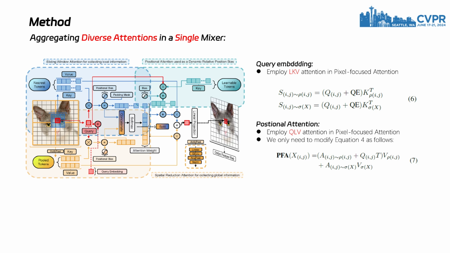To integrate QLV attention into pixel-focused attention, we introduce a set of learnable tokens in each attention head, allowing these tokens to interact with queries to obtain additional dynamic position bias and add it to the sliding window attention's weights. This enhancement requires only an additional computational overhead of HWK²C. We only need to modify equation 4 as shown in the figure.